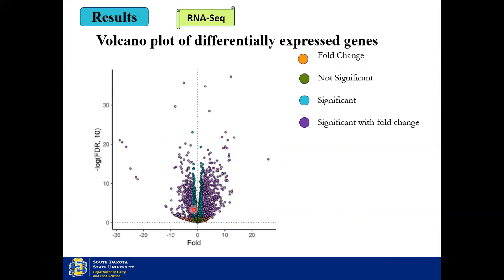The ones which are cyan in color are statistically significant, but not biologically significant. And the genes of our interest are the ones indicated by the purple dots, with statistical significance and also biological significance because they show a significant fold change as well.